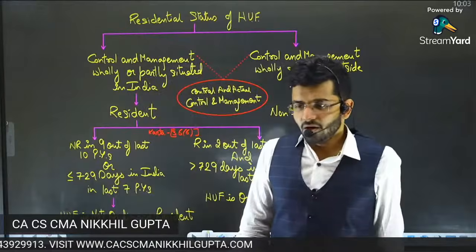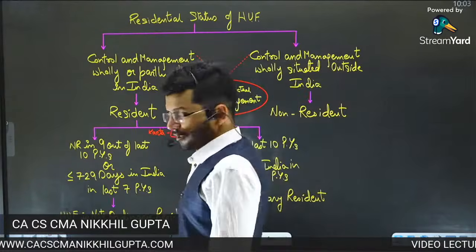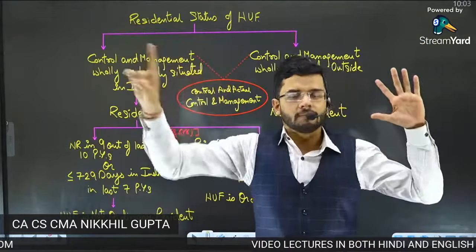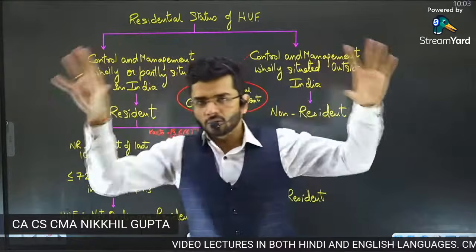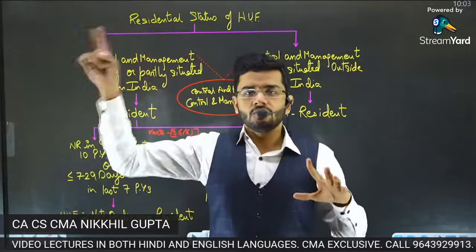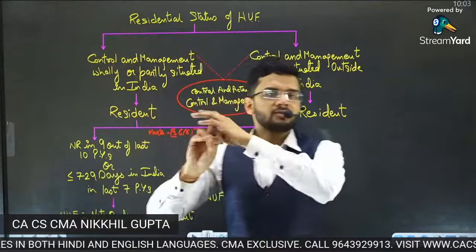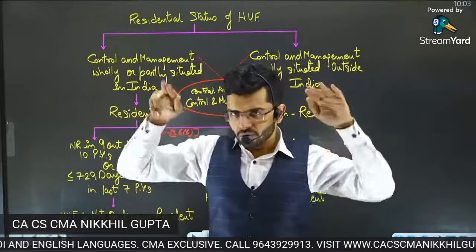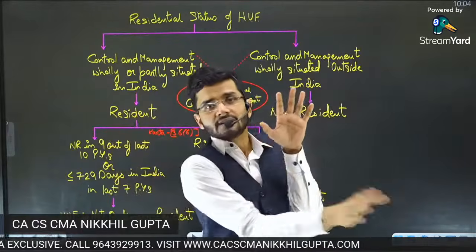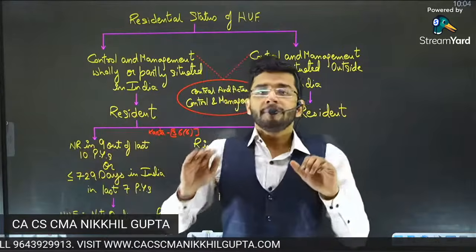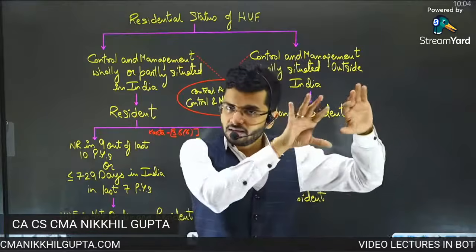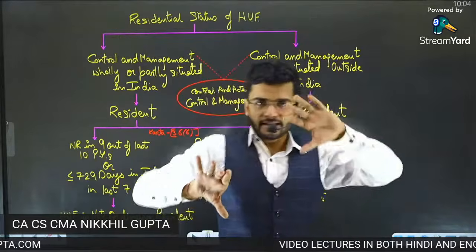All right. To conclude, guys, I'm concluding the entire individual residential status. Base rule 1: 182 days or more. Base rule 2: 60 days or more in India in the previous year, and 365 days out of the last 4 years. Then he becomes a resident. Base rule 2 is followed by residency. If resident is there, then 2 sections: not ordinary resident and ordinary resident.